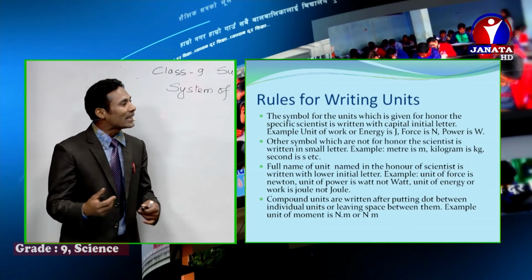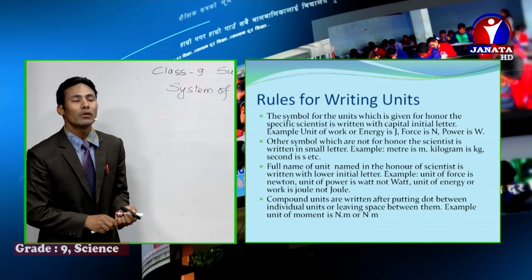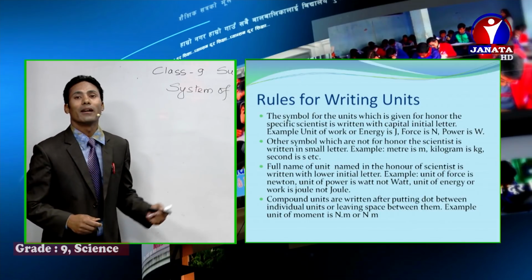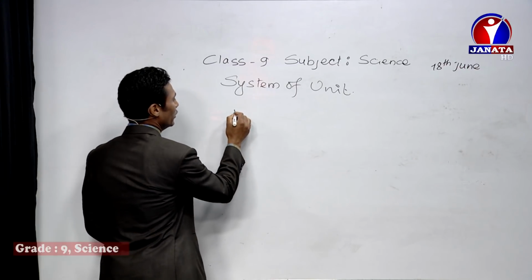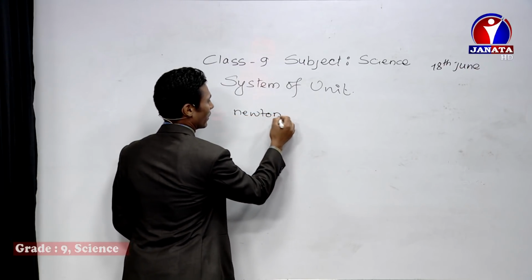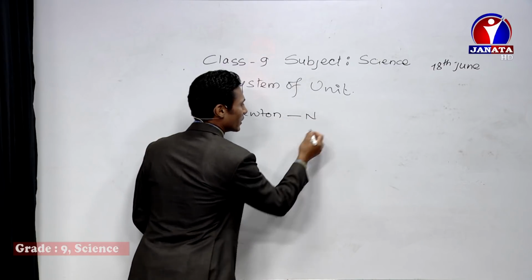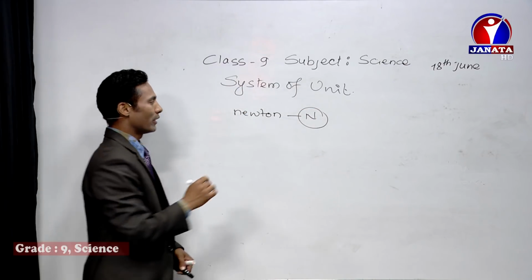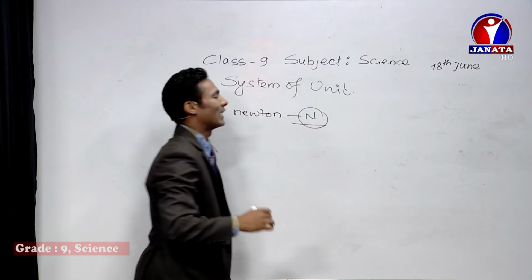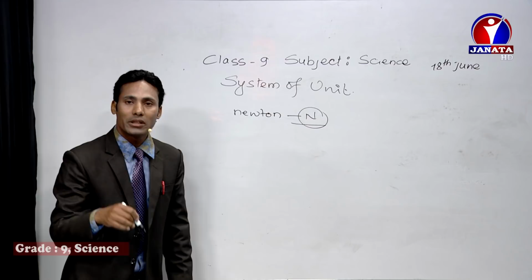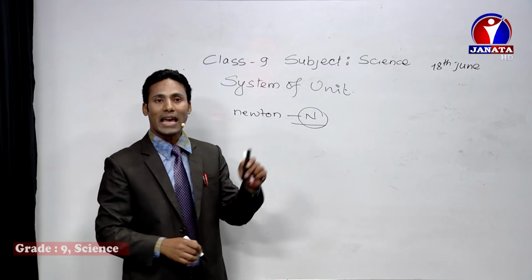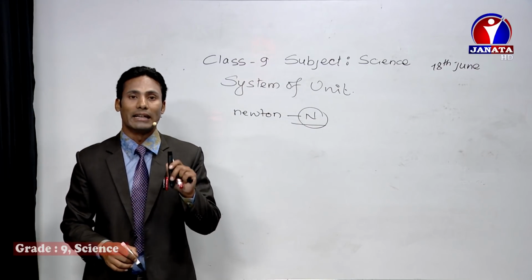So for that kind of unit, the symbol is represented by the initial capital alphabet. For example, Newton is a unit, so the symbol is capital N. So remember that for units given for honoring a scientist, their symbol must be represented by the initial capital alphabet of their name.